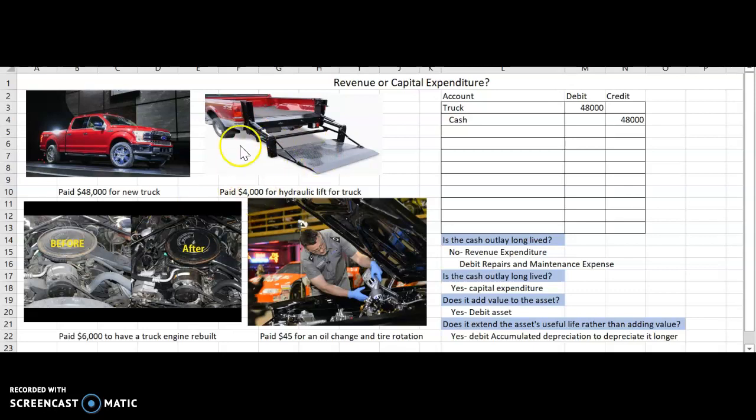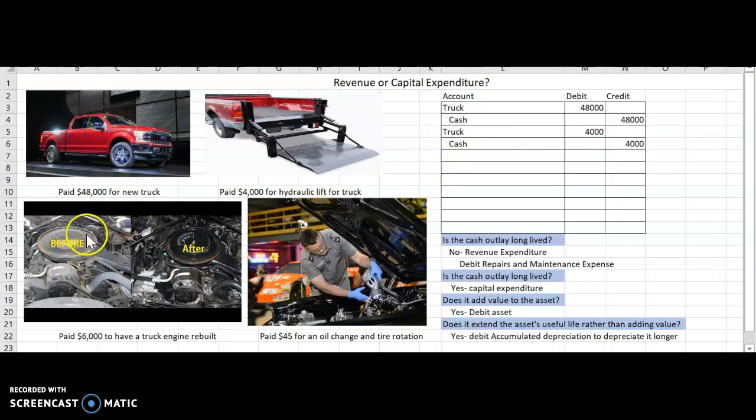In the next one, I'm going to add a hydraulic lift to the truck. This adds to the value of the truck. It doesn't do anything for the engine. It's not going to extend its useful life, but it does add value. So for this entry, I would add it to my truck because it adds value to my truck, and then I would credit cash.